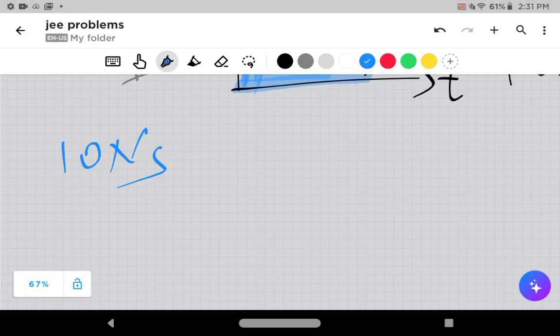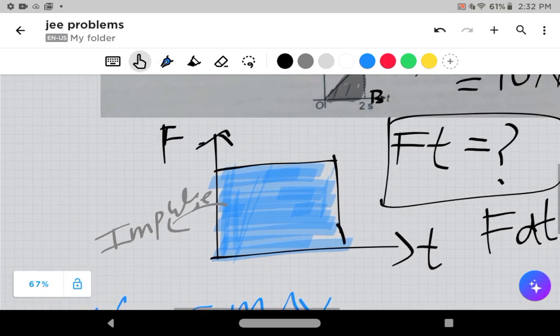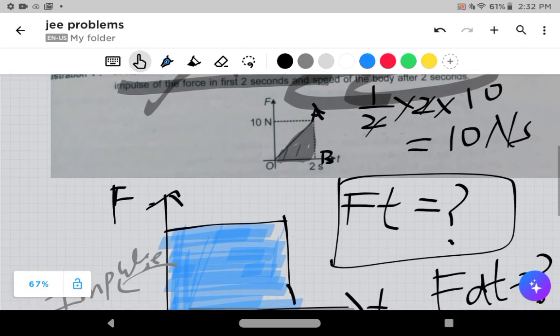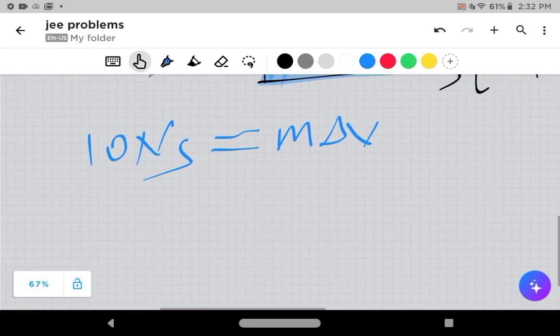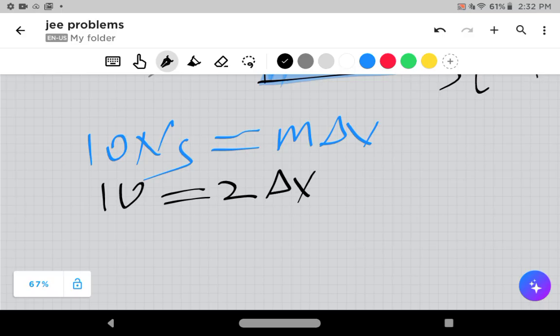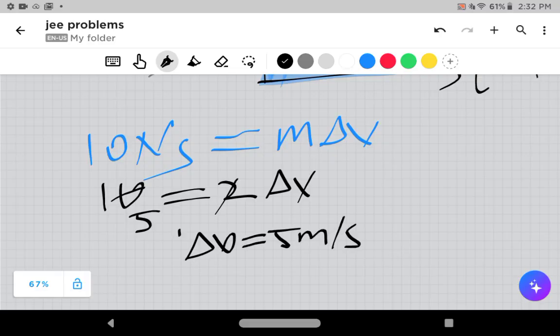So the impulse equals 10 Newton second, that we have found out. As I have said, impulse is the change in momentum, which is m delta v. What is m? Is the mass given as 2 kg? Yes, super. The question is very easy. The mass is given as 2 kg. Change in velocity is delta v, so this is 5 meter per second.